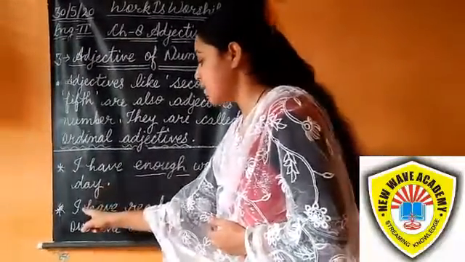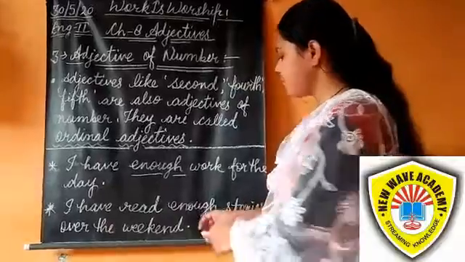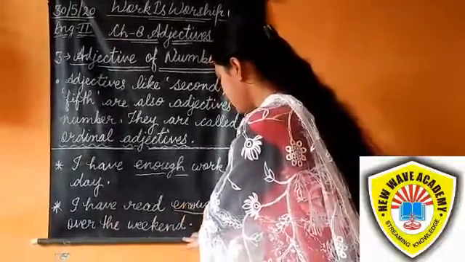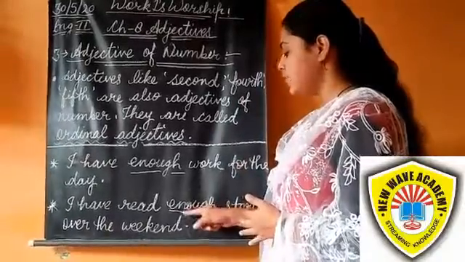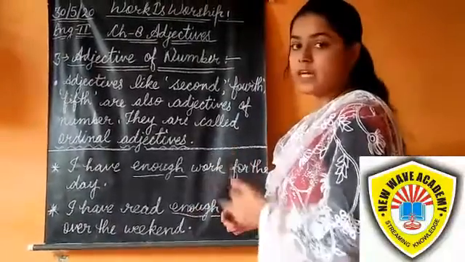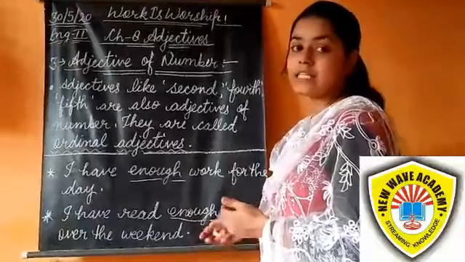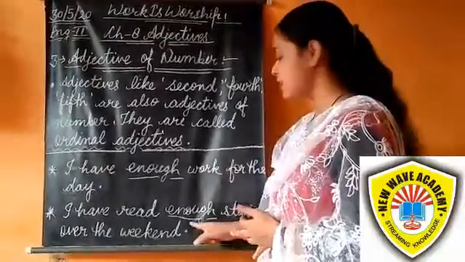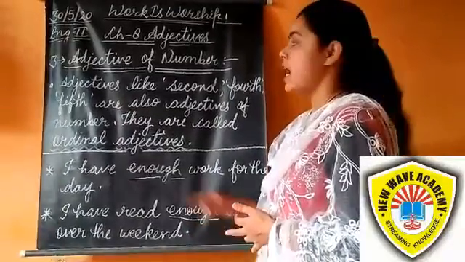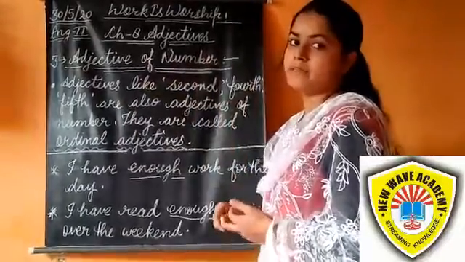In the second example, I have read enough stories over the weekend. How many stories? Enough shows how many stories, so it is the answer to 'how many'. Here enough is an adjective of number.